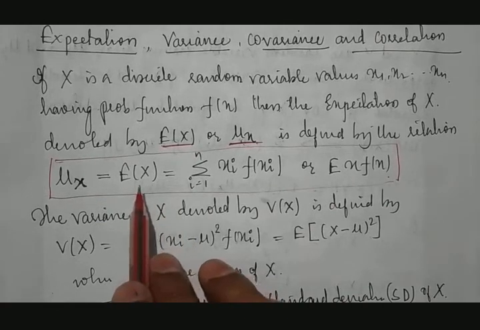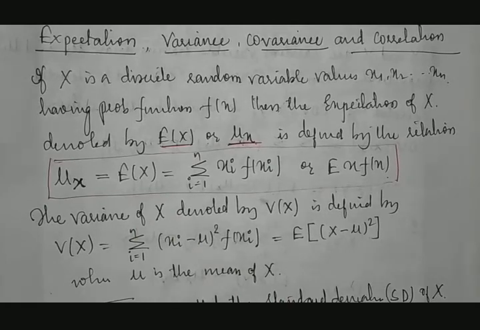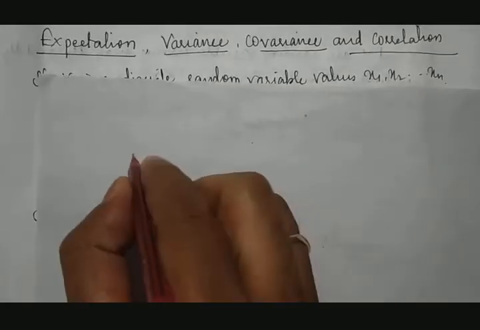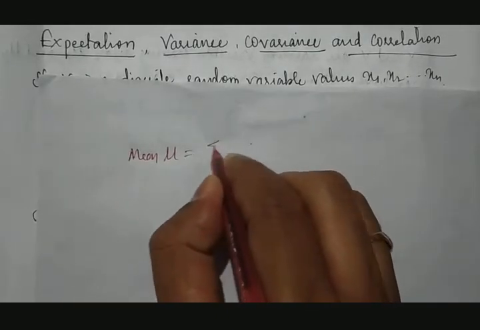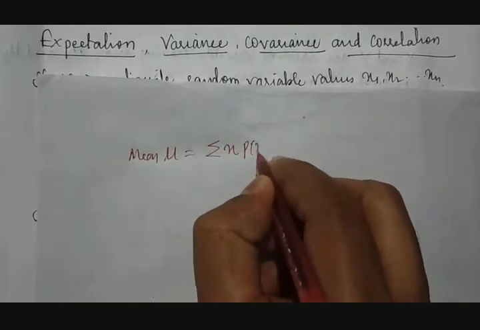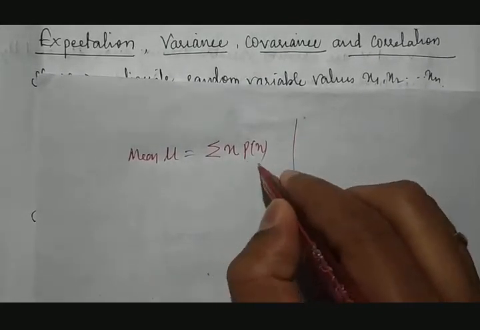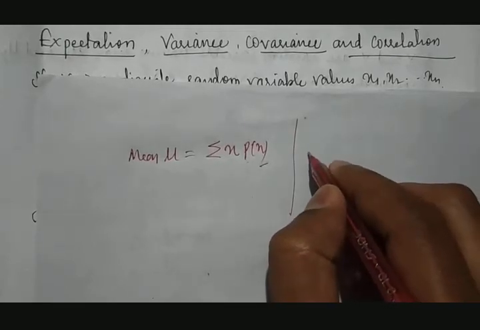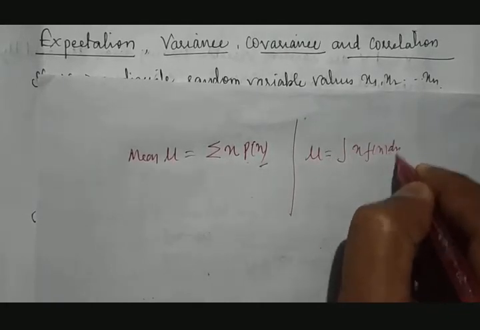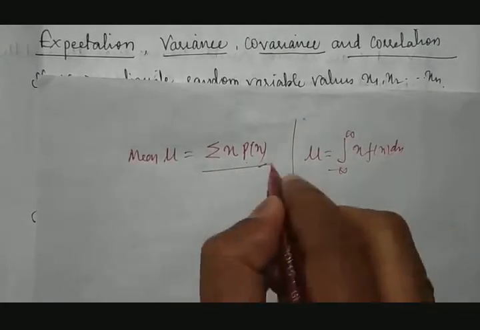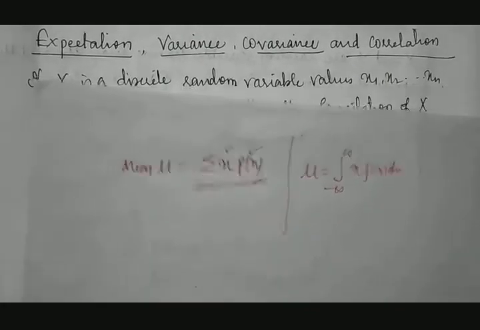is equal to, or we can call it E of x, that is equal to, as when we discussed mean in routine, what is the formula for that mean mu? That is nothing but summation of x into P of x in the discrete case. In the continuous case, what is mean mu? That is nothing but integration of x into f of x with respect to x between minus infinity to plus infinity. Right? x into P of x or x into f of x.